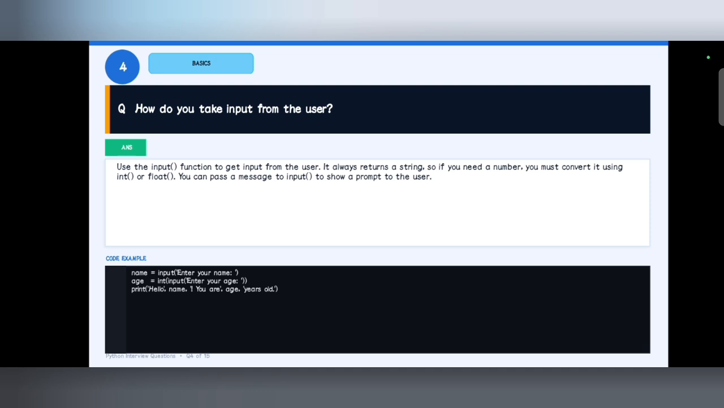If you take input directly, it will return string values. But if you want a number or other types of values, you should convert the input with type conversion. See here, age is equal to int brackets input brackets. Here we can understand clearly that int is changing the data type from string to int. So like that we can take the input from the user.